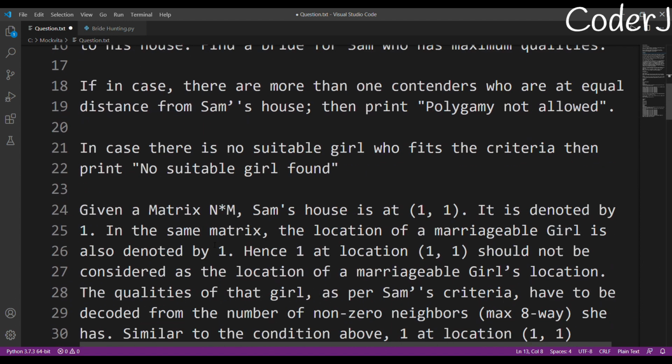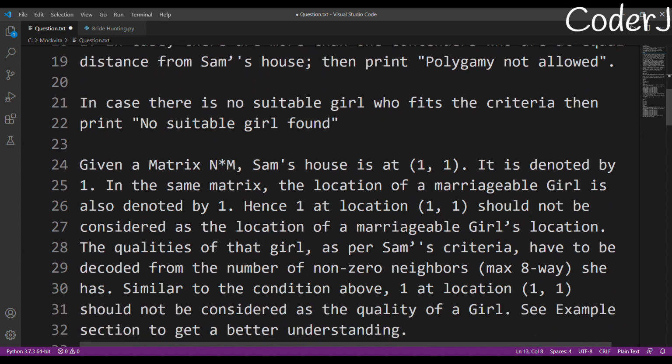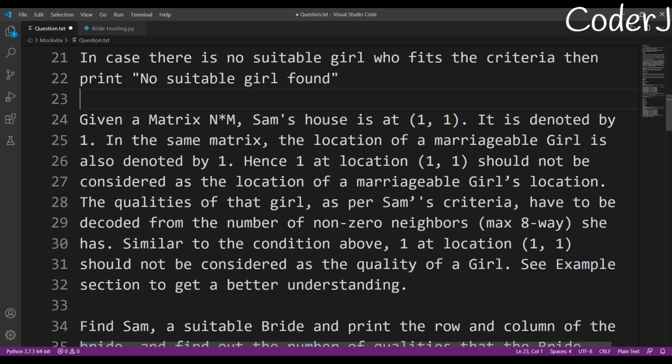Let's move on. Given a matrix n into m, Sam's house is at 1 1. Keep in notice that the indexing starts from 1, because many of you might get an incorrect answer. It is denoted by 1. In the same matrix, the location of a marriageable girl is also denoted by 1. Hence, 1 at location 1 1 should not be considered as the location of a marriageable girl. So basically his house should be excluded. That's what they mean to say.